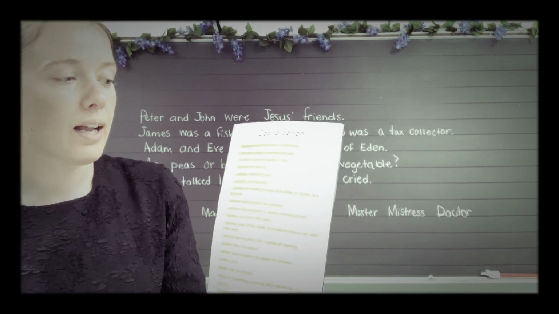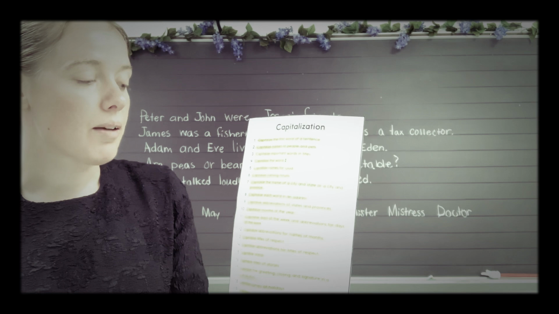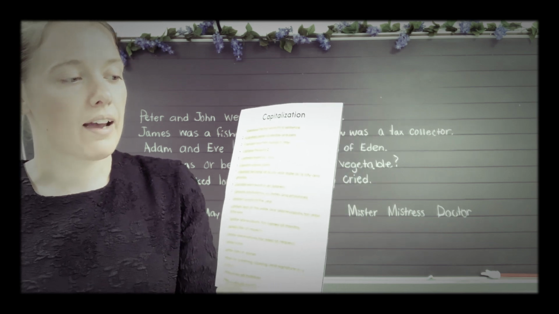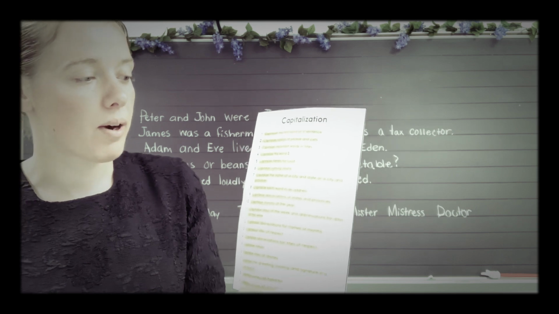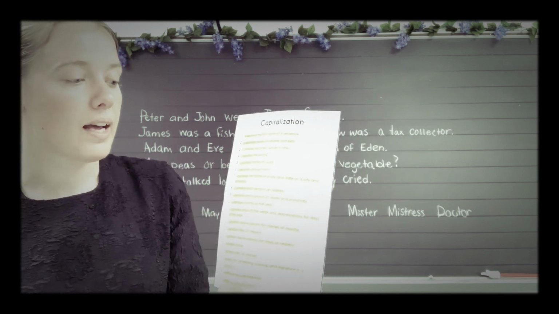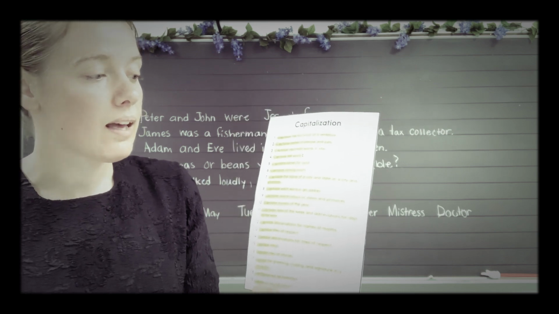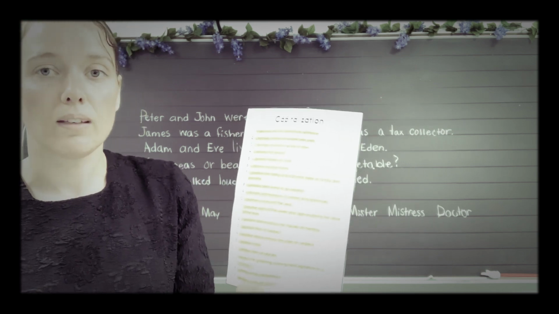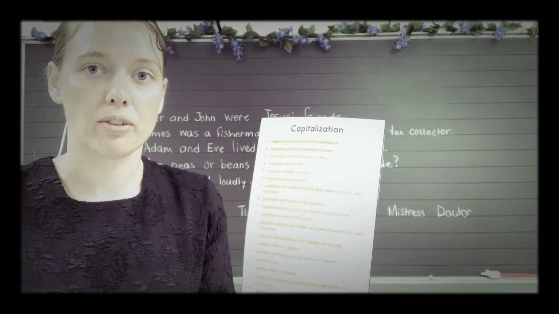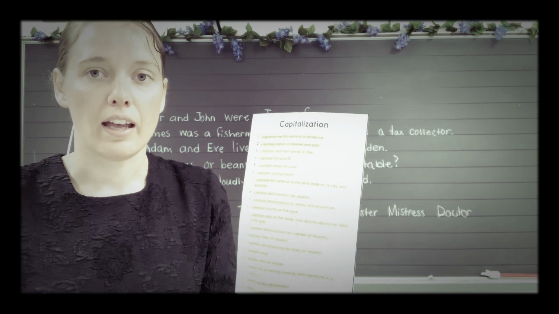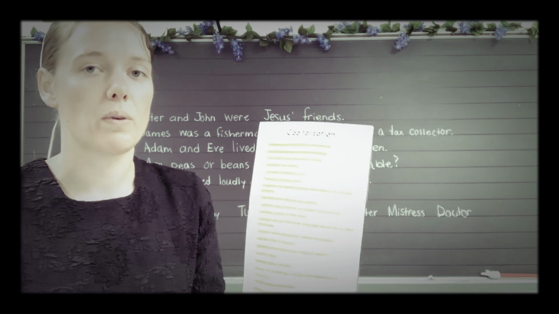Number 7, capitalize the name of a city and state or a city and province. Number 8, capitalize each word in an address. Number 9, capitalize abbreviations of states and provinces. Number 10, capitalize months of the year. 11, capitalize days of the week and abbreviations for days of the week. So the days of the week are Sunday, Monday, Tuesday, Wednesday, Thursday, Friday, and Saturday. And they also have abbreviations, like they're shortened, and you always capitalize them.